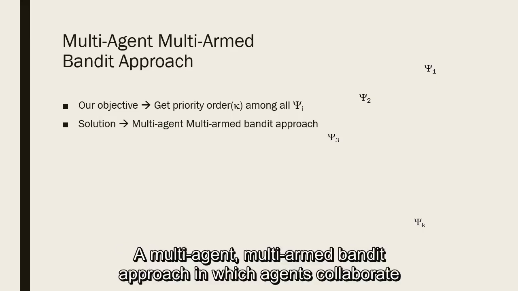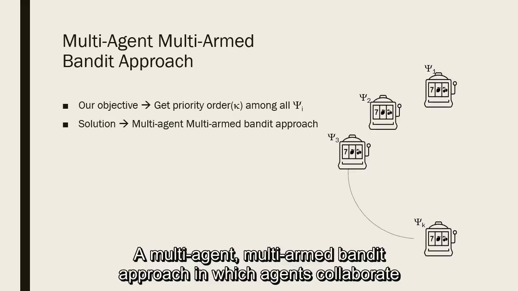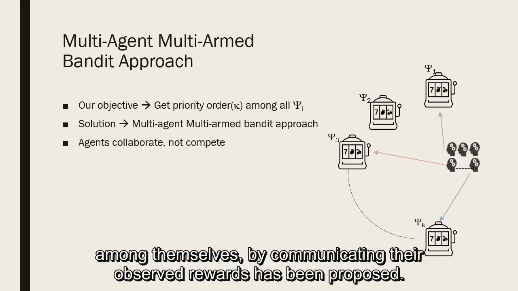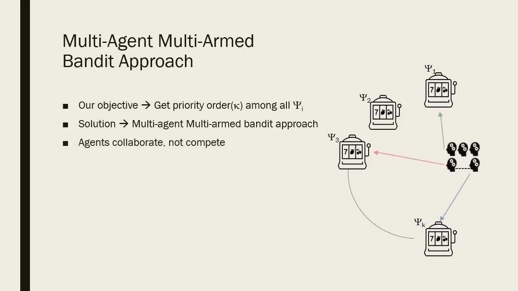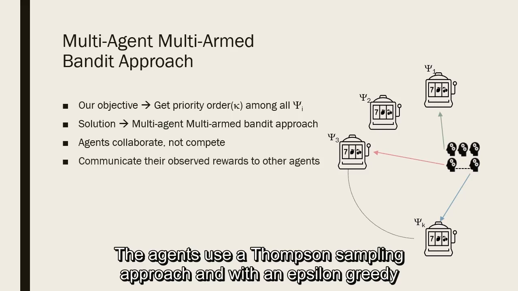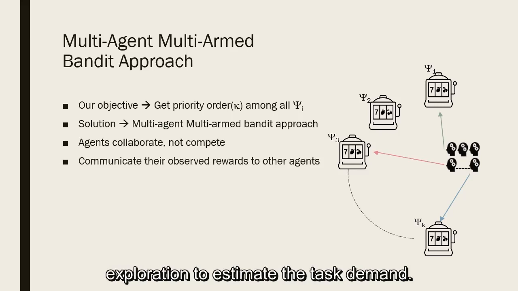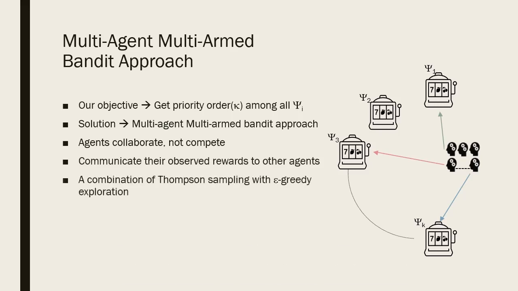A multi-agent, multi-armed bandit approach in which agents collaborate among themselves by communicating their observed rewards has been proposed. The agents use a Thompson sampling approach with epsilon-greedy exploration to estimate the task demand.